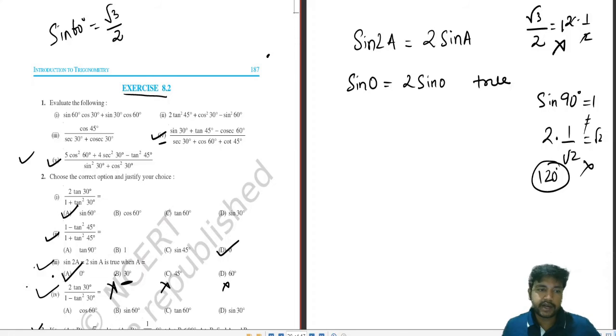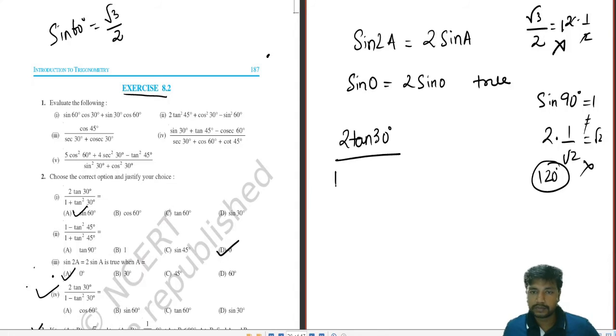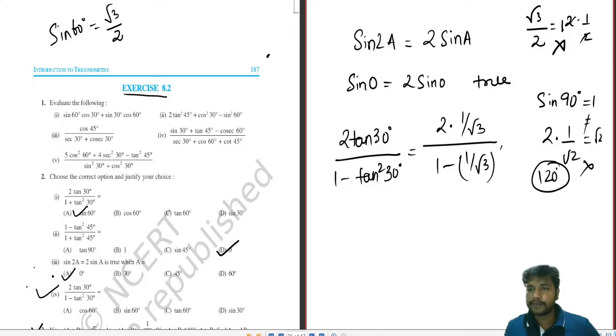Clear? Now moving into the fourth part. We can rub this off so that we get a bit of space to look into the sum. I will only take the right one. This is sin 60. This is 0 degree. The fourth number: 2 tan 30 degree by 1 minus tan square. This is again a formula in class 11. Let's see. So this will be 2 into 1 by root 3 by 1 minus 1 by root 3 whole square.